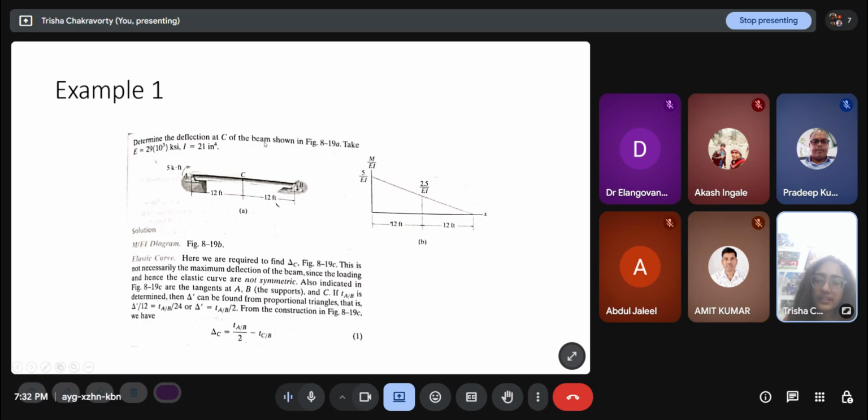Determine the deflection of C of the beam here. This is a hinge support, this is a roller support, so it is just a simply supported beam with a moment at one end. We are required to find delta C. Delta is the deflection, theta is the angle. This is not necessarily the maximum deflection of the beam since the loading and hence the elastic curve are not symmetric. Indicated here are the tangents at A, B and C.